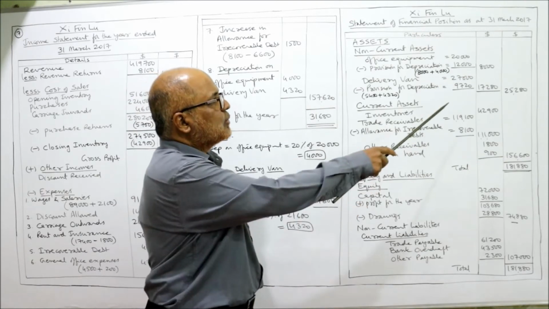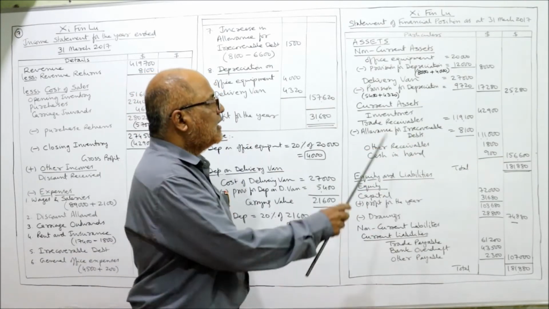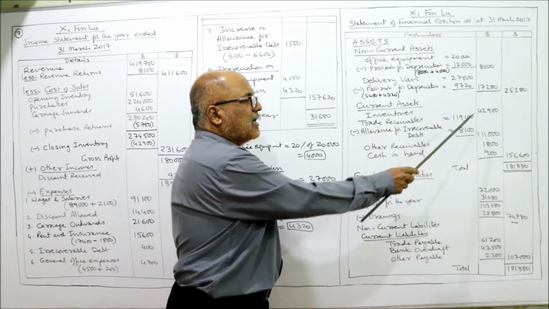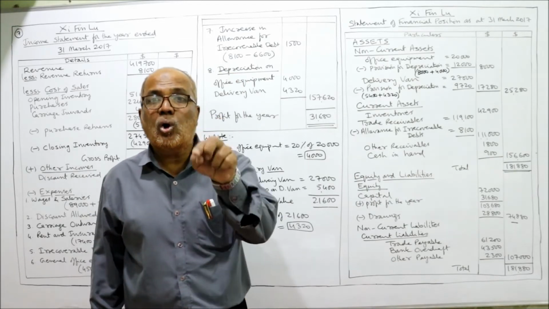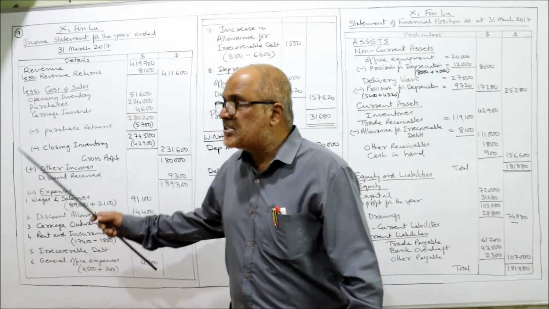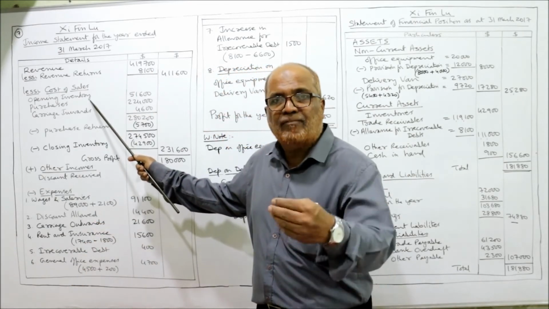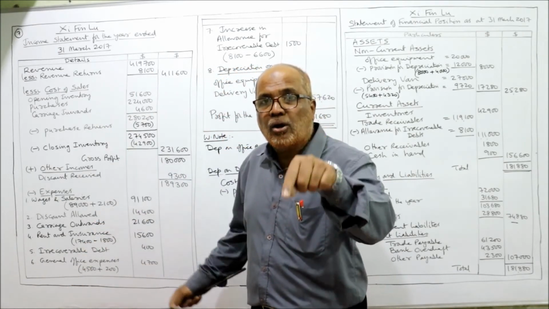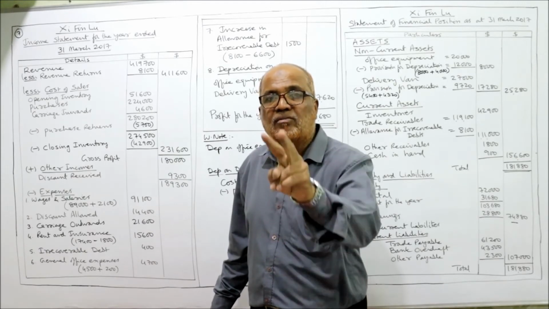So 25,280 is the total of non-current assets. Now current assets. Current assets, inventories. Which inventory? Closing inventory, not opening inventory. Opening inventory only once it will come here, then forget, it will never come. Closing inventory is given in the adjustment, it will appear twice.